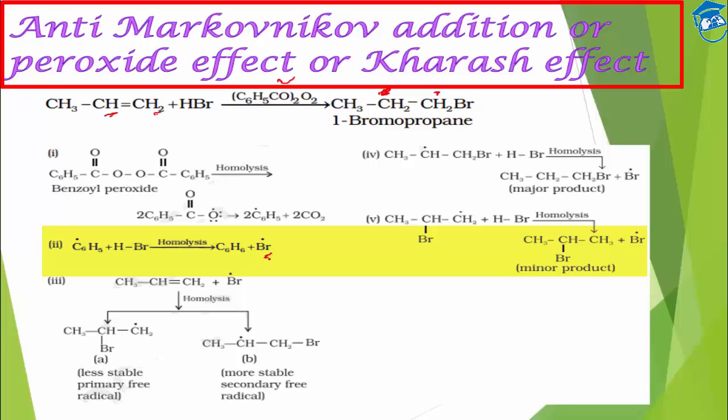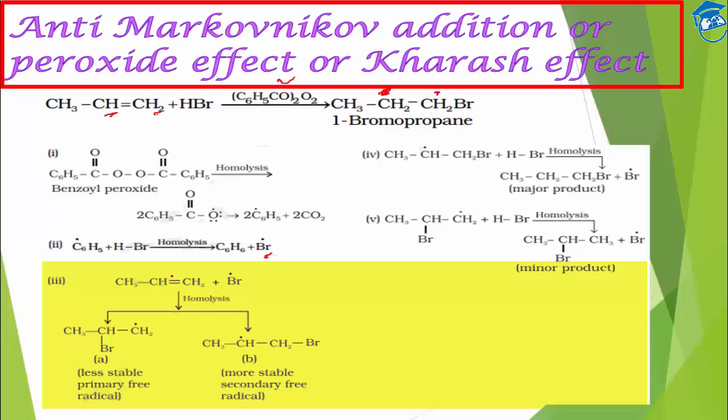Now we have a free radical, so it will attack the alkene, and there are two possibilities. Either it can attack the terminal position, or it can attack the center position. If it attacks the center position, we'll get a primary radical, which will be less stable. If it attacks the terminal position, we will get a secondary free radical. So it will be more stable.